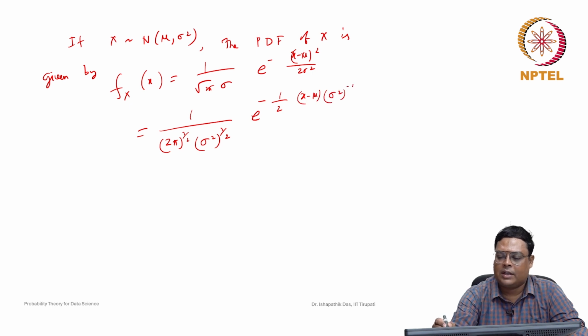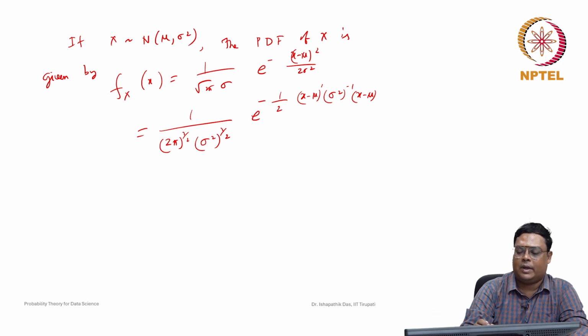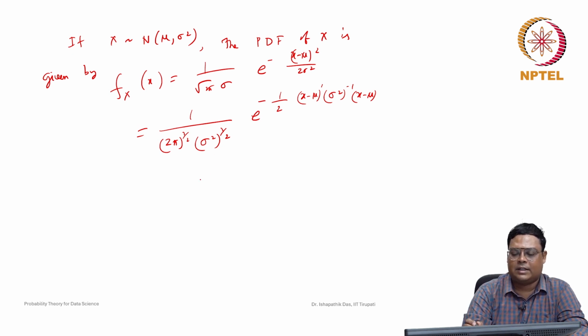Sigma square is a real number only, and x minus mu is a real number, so we can consider it as a 1 cross 1 matrix. Its transpose will be the same, so we are just writing it in this form. This is just to remember, to understand how the univariate case can be represented, for representation purpose only.